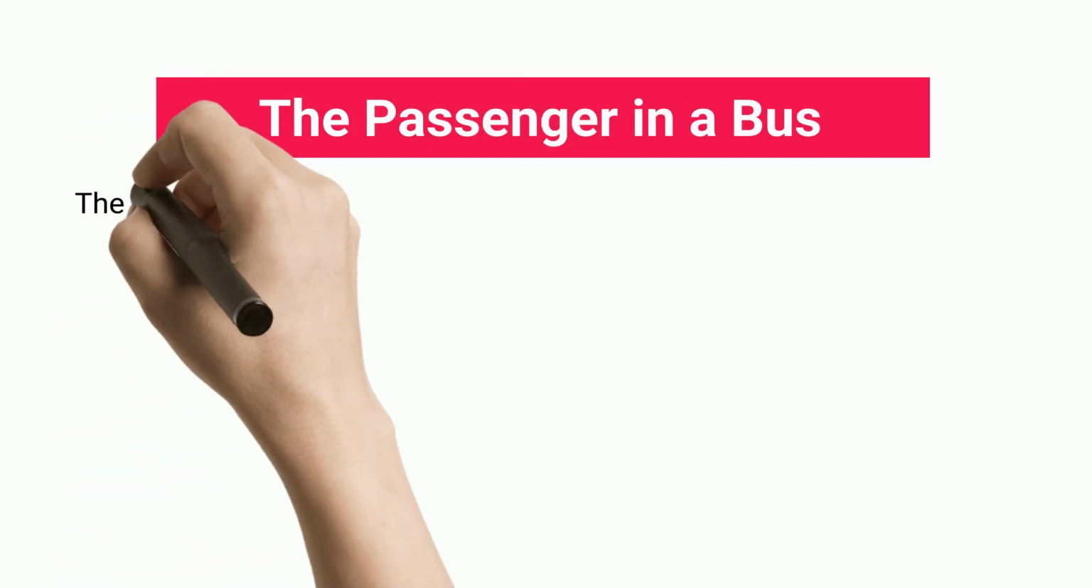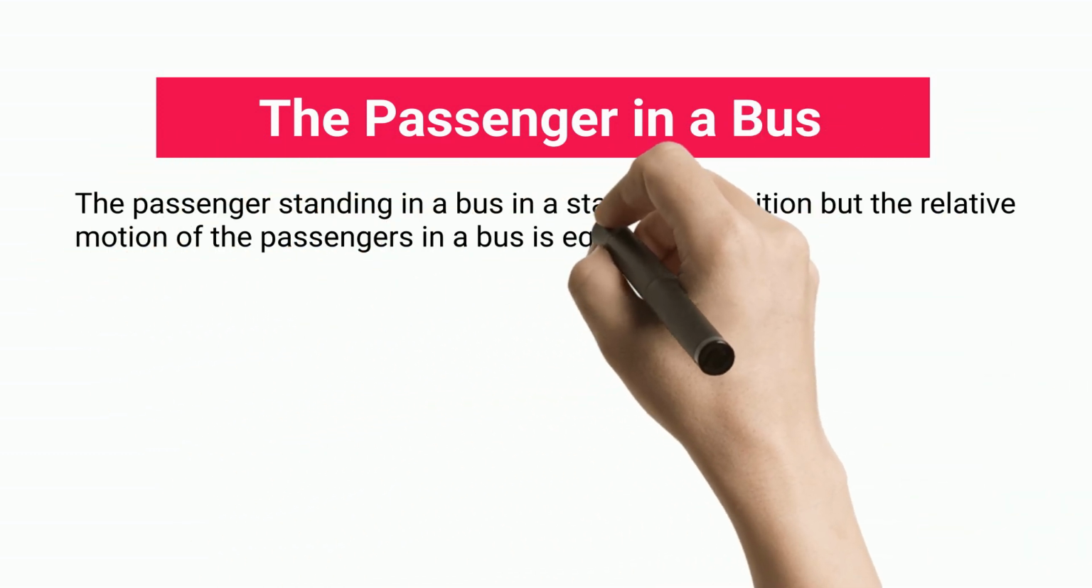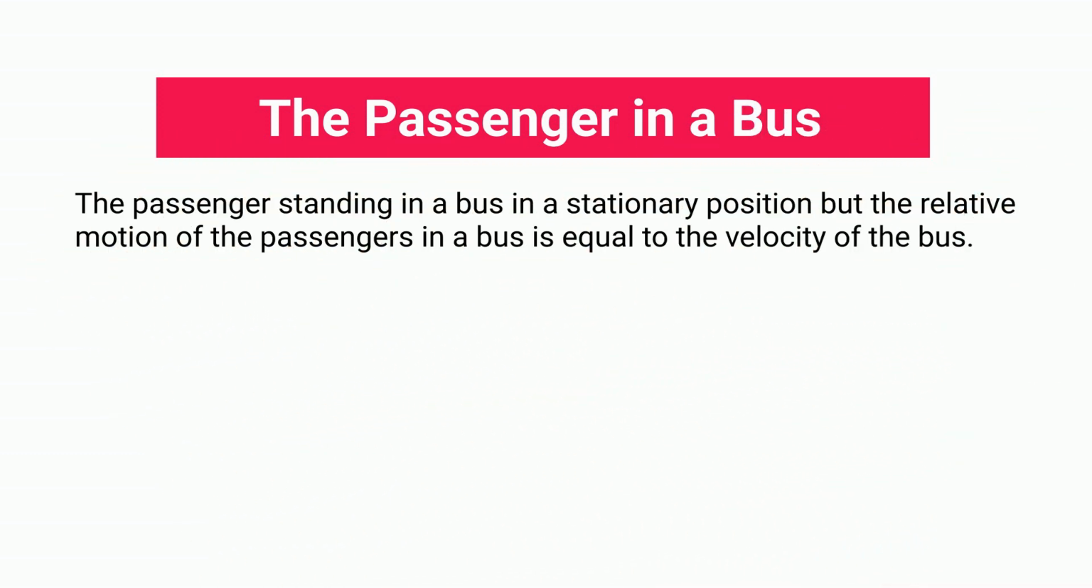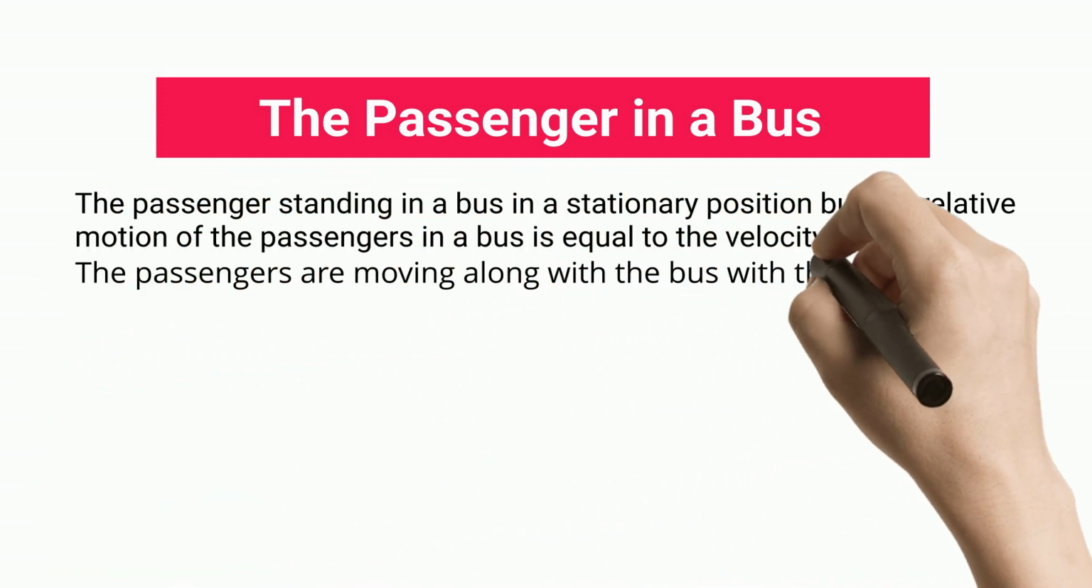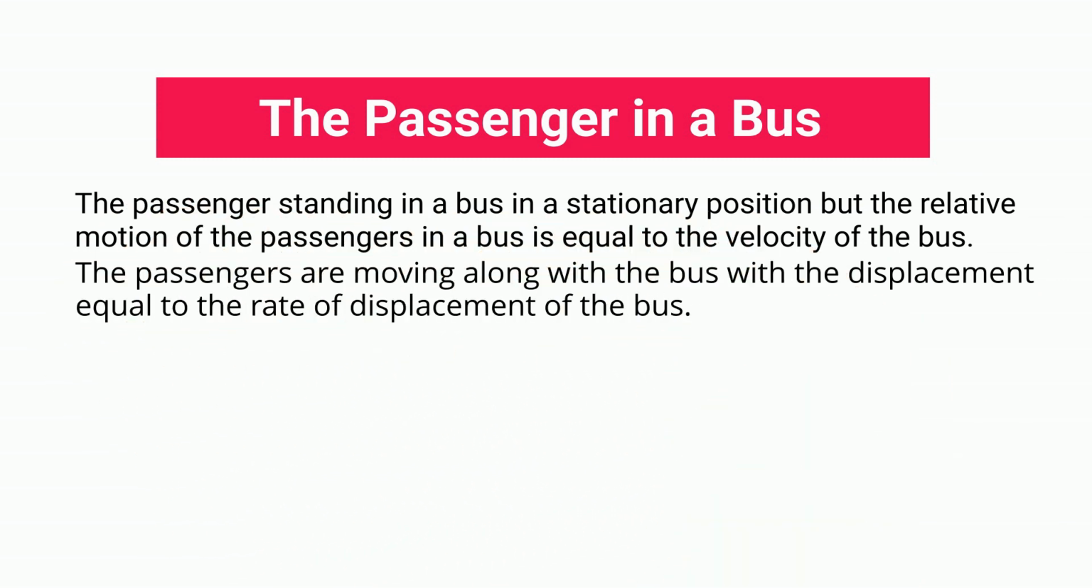The passenger in a bus. The passenger standing in a bus is in a stationary position, but the relative motion of the passengers in a bus is equal to the velocity of the bus. The passengers are moving along with the bus with the displacement equal to the rate of displacement of the bus.